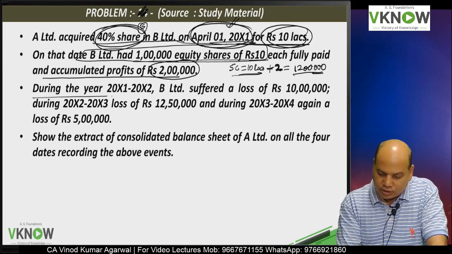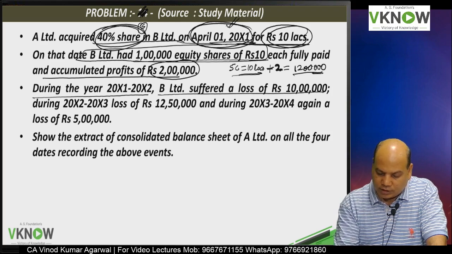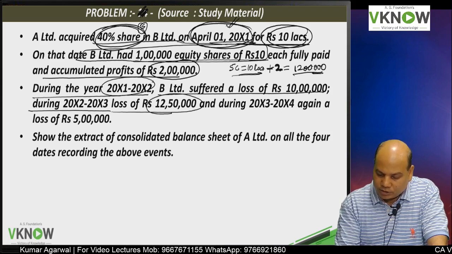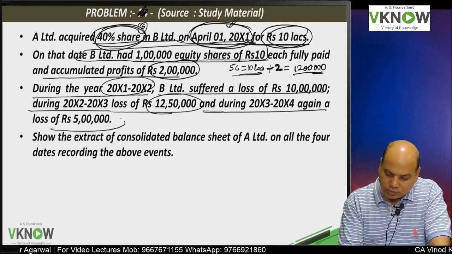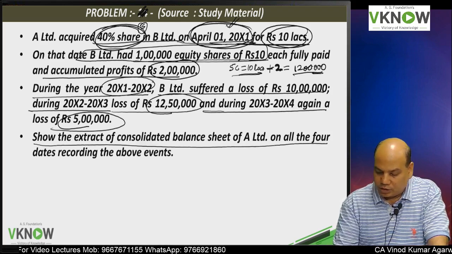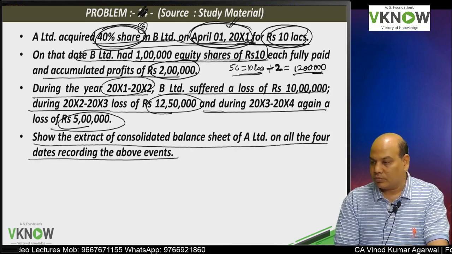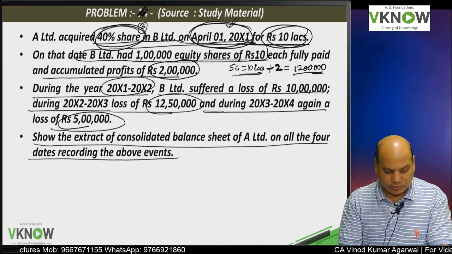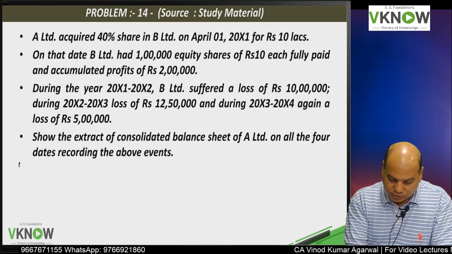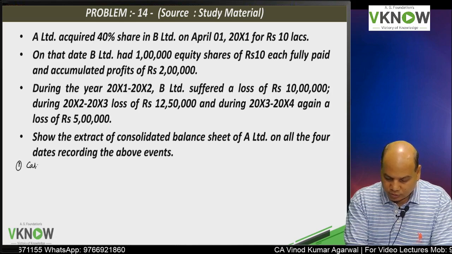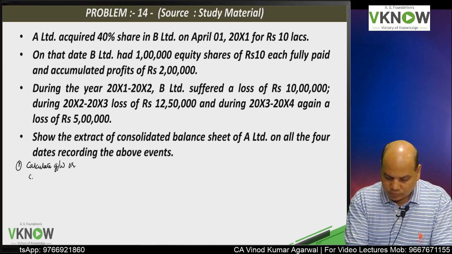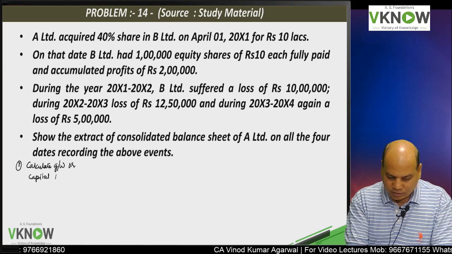Agreed. During the year 2001-2, B suffered a loss of 10 lakh. First year loss 10 lakh. Second year loss 12 lakh 50,000. Third year loss 5 lakh. Show the extract of the consolidated balance sheet of A on all the 4 dates, recording the above events. I have given the answer in the book, but I am going to explain. First thing we need to do is calculate goodwill or capital reserve.